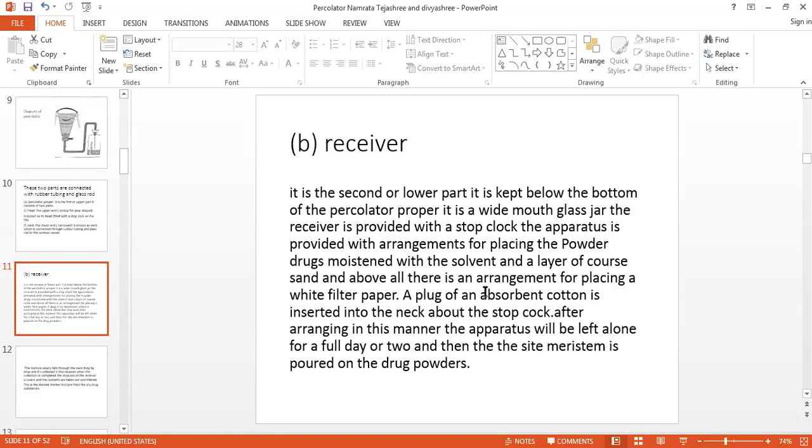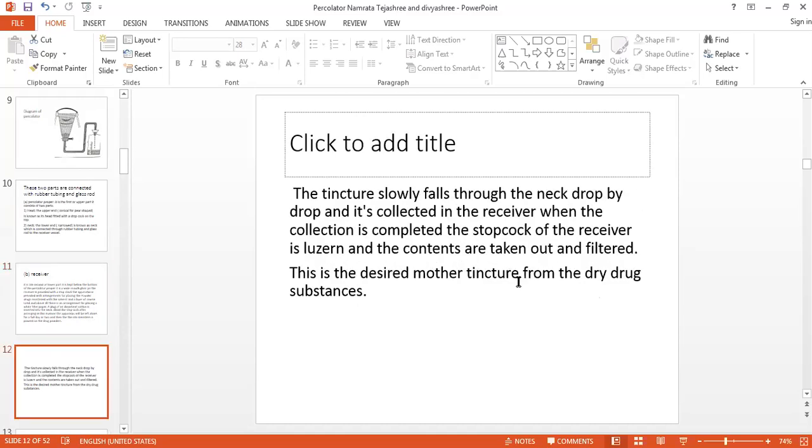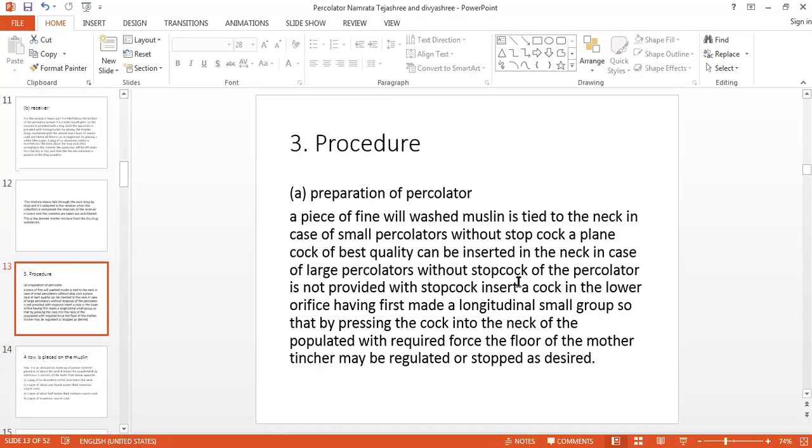The receiver is any glass jar, attached to the tube. The tincture will be collected in the jar. Then the procedure. Again we will go to the diagram.